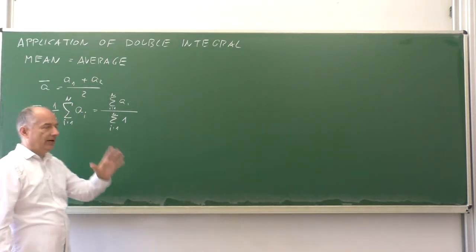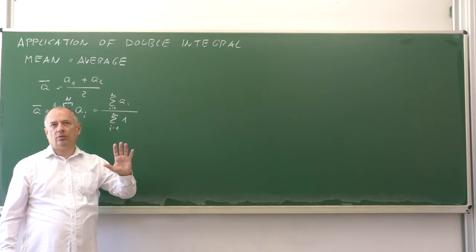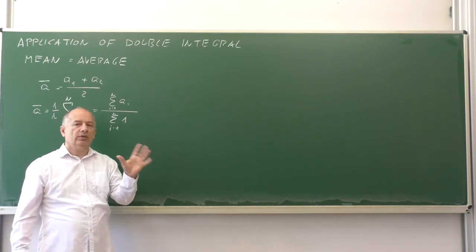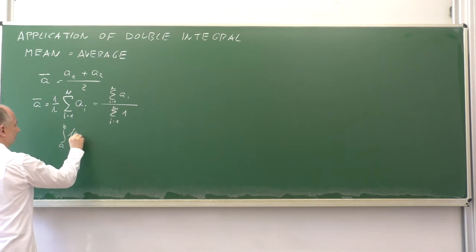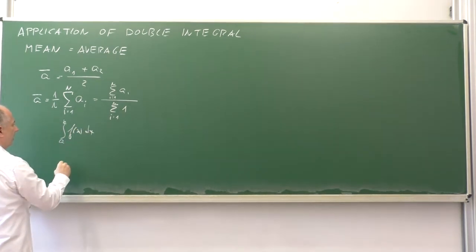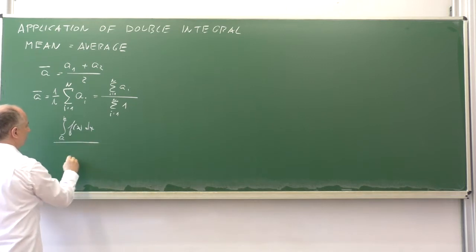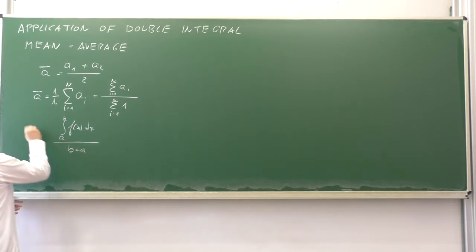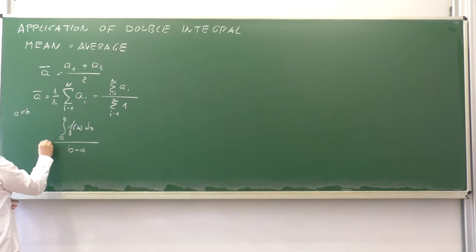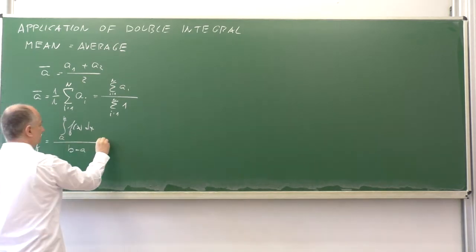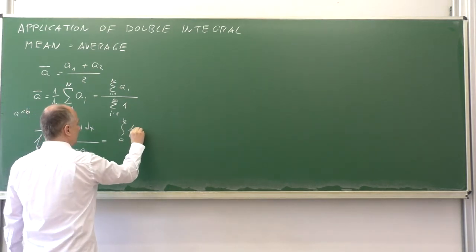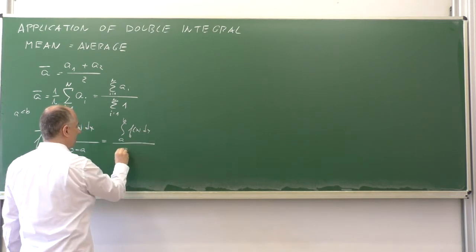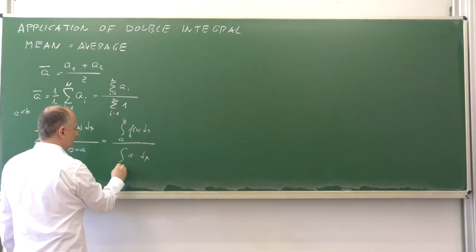If we have a function, say continuous, not necessarily continuous, integrable over some interval, then we can take the integral and divide by the length of the interval, assuming a is less than b, and we can call it f average. If you like, you can write it as integral of a to b f(x) dx divided by integral of 1 dx.